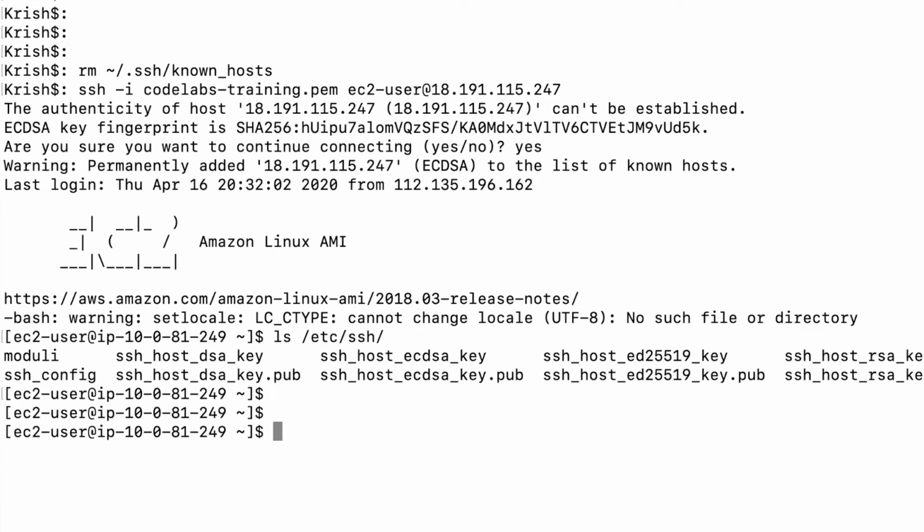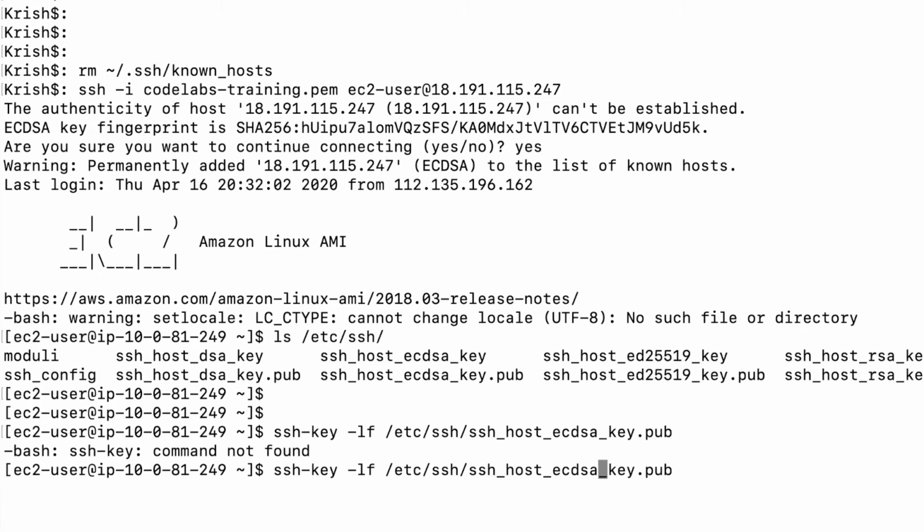How can I do that? I am going to use ssh-keygen -lf, and I am going to pass this key, /etc/ssh and then this public key. Oops, it should be keygen.